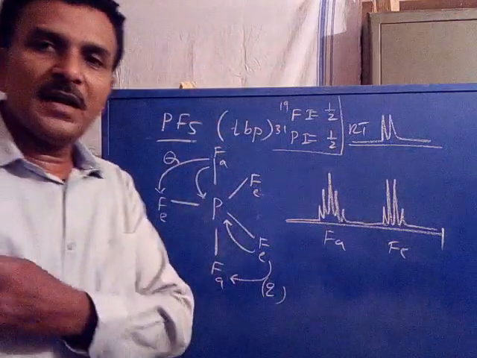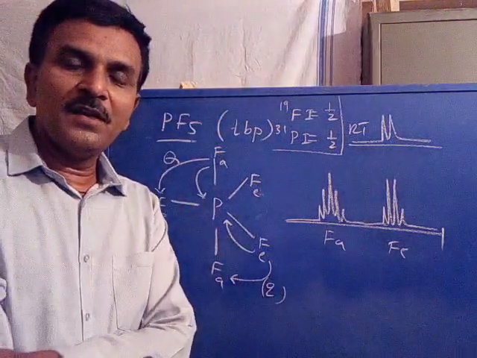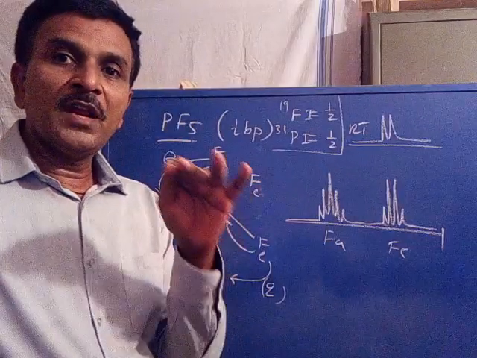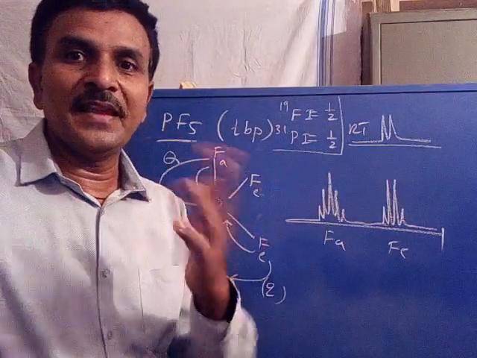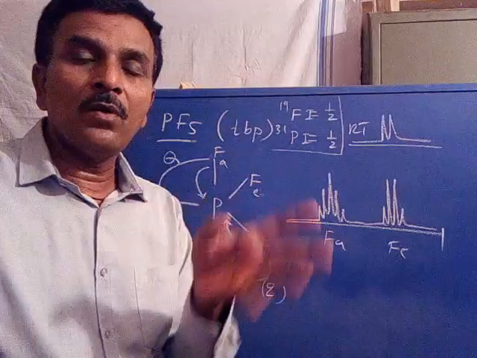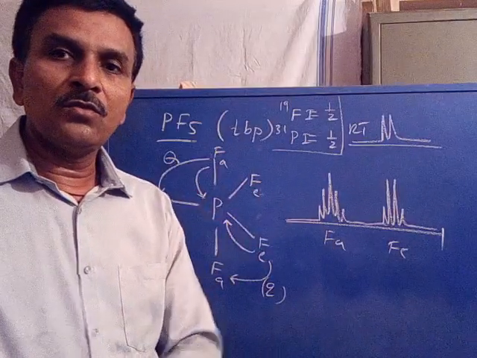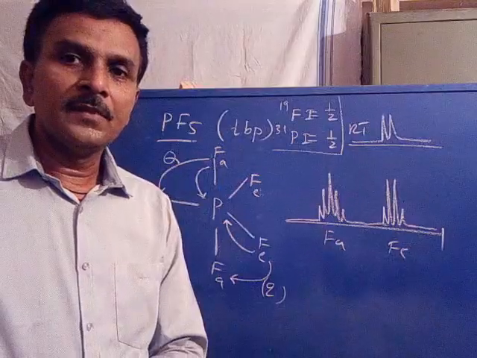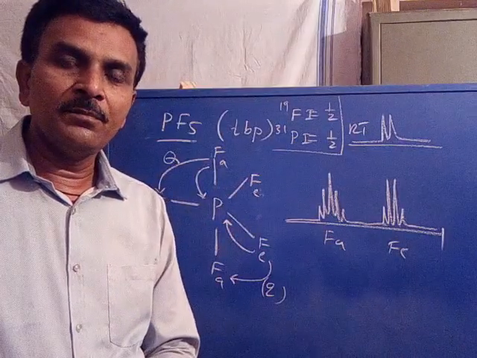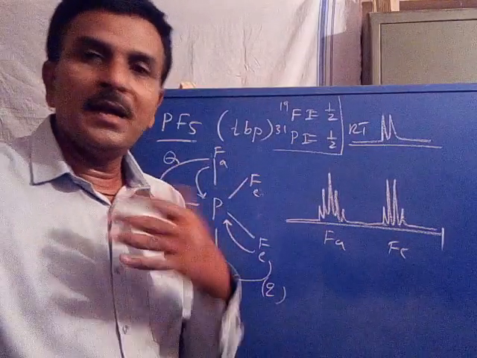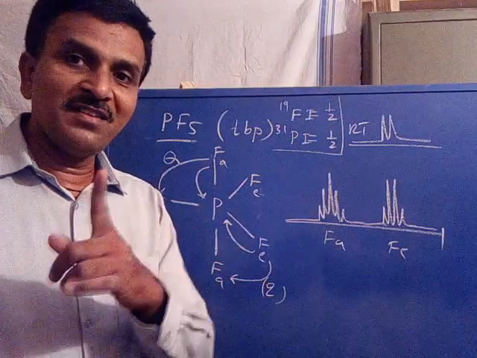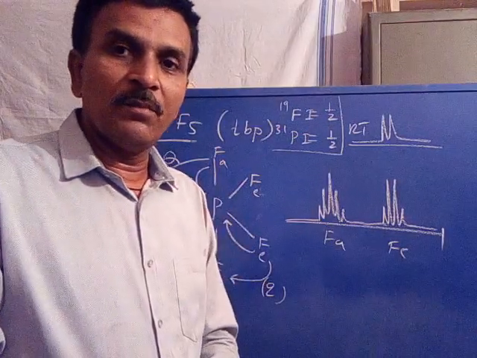One signal appears as a doublet. Why does it appear as a doublet? At room temperature, axial and equatorial fluorines are rapidly exchanged, which makes all fluorines equivalent. So the 5 fluorines become equivalent. Is it clear? Now all 5 fluorines are equivalent and coupled with 1 phosphorus, 1 plus 1, so it appears as a doublet. One signal appears as a doublet at room temperature.